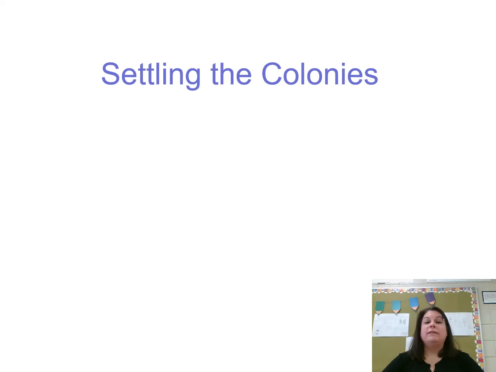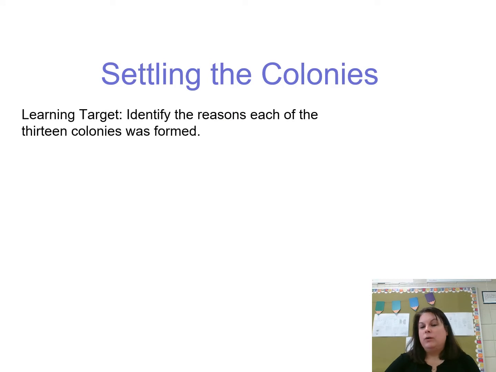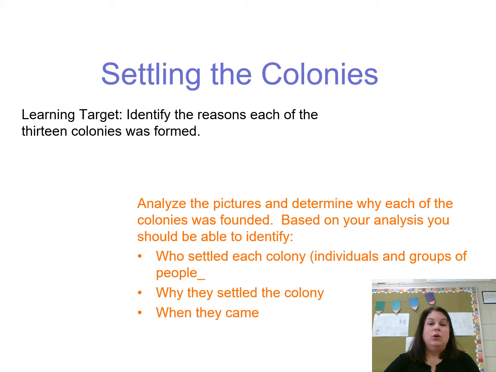In this lesson, we want to take a look at the settling of the colonies, and the main thing we want to be able to do is identify the reasons each of the 13 colonies was formed. Now, we're not going to go through all 13 of those colonies. We simply are going to look at a representative sample of the colonies and get an idea of why the people came and who came to each colony. So by the time you get finished with this lesson, you should be able to understand who settled each colony, both individuals and groups of people, why they settled the colony, and when they came.